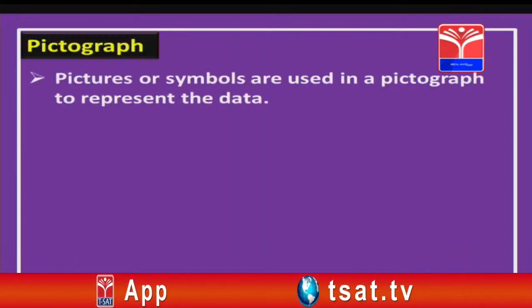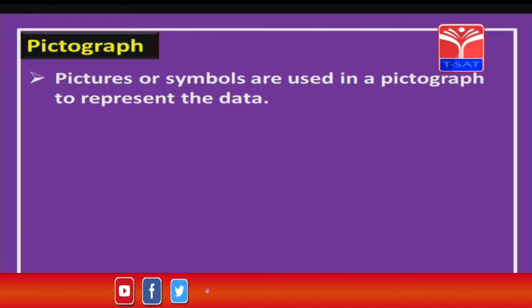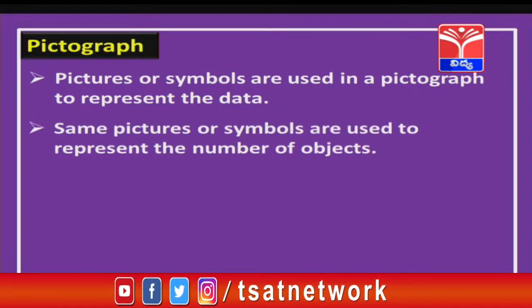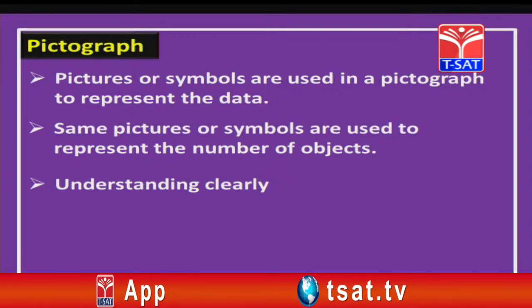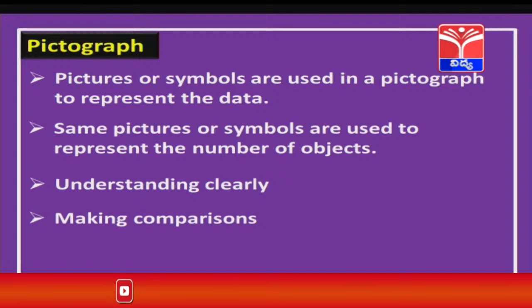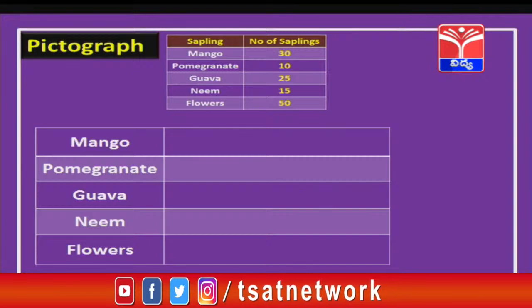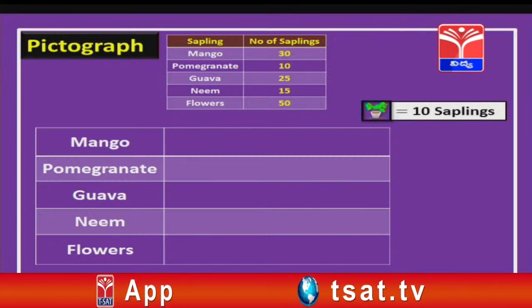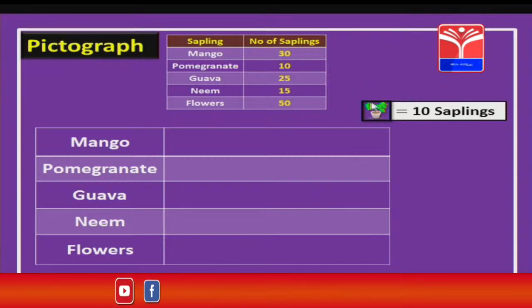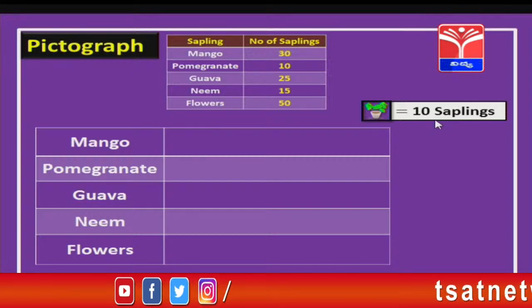So, what actually is a pictograph? A pictograph generally consists of either pictures or symbols to represent the data which is given to us. And these are the same pictures, you are not going to take different pictures, okay, children. Also this is very easy for us to understand, and we can compare the data using this pictograph. Let us consider the same saplings and arrange them in the table as shown. Now, I am going to consider this small sapling picture you can see here. This picture indicates 10 saplings, okay, children.